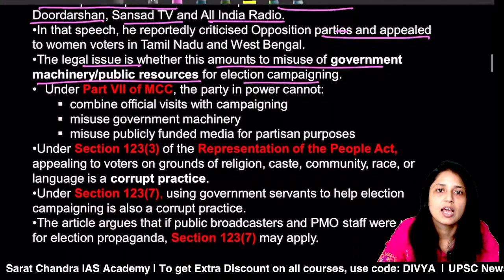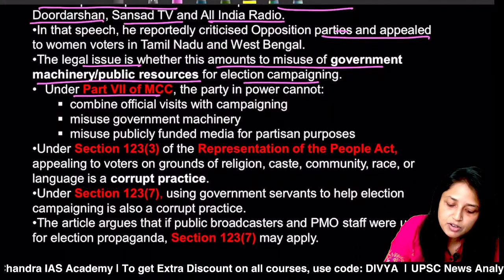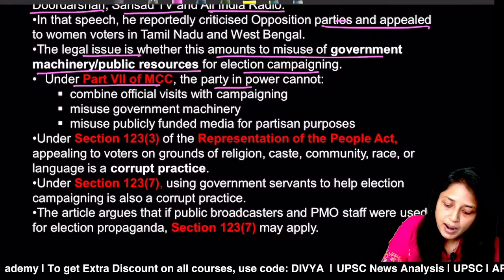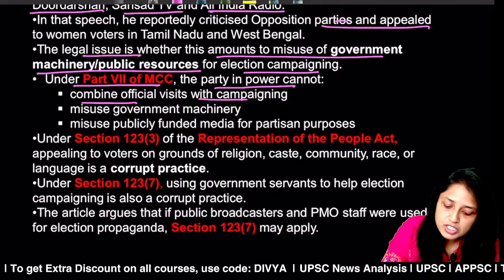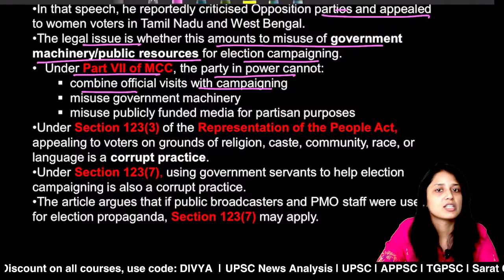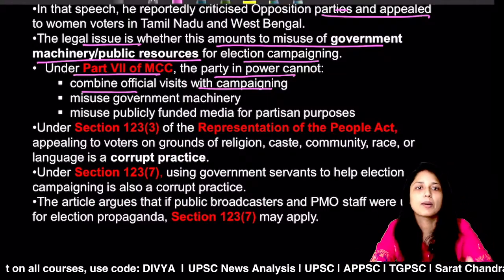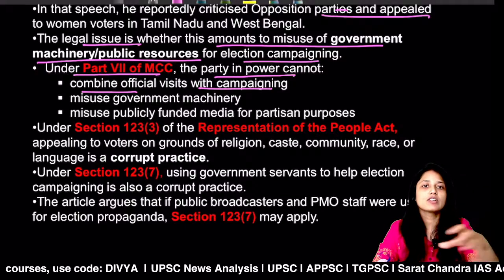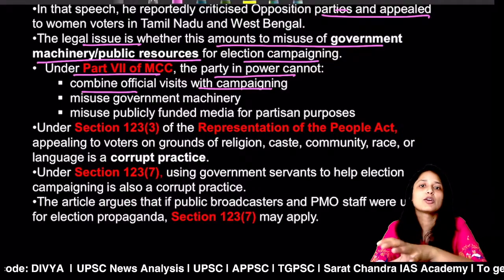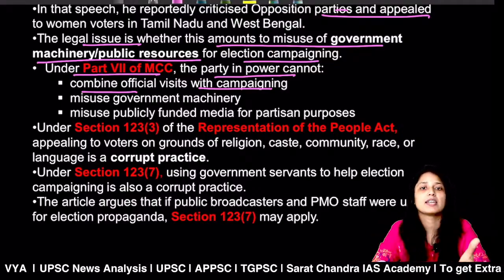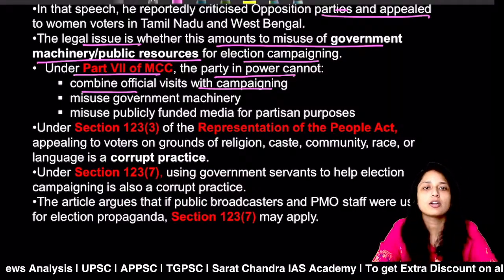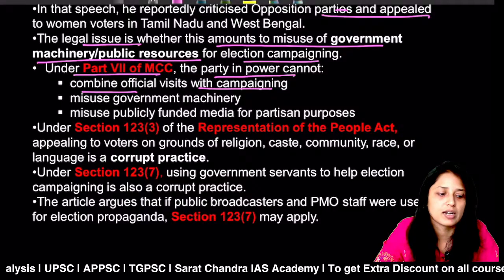Quickly, let's discuss part 7 of Model Code of Conduct. See what part 7 says. It says the party in power cannot combine official visits with campaigning. For example, the Prime Minister of India or any minister under the union government visits, for example, Tamil Nadu. And there, along with the promotion of any particular scheme or welfare programs, that particular minister is also promoting the party, or is also doing election campaigning. This is not acceptable under Model Code of Conduct.